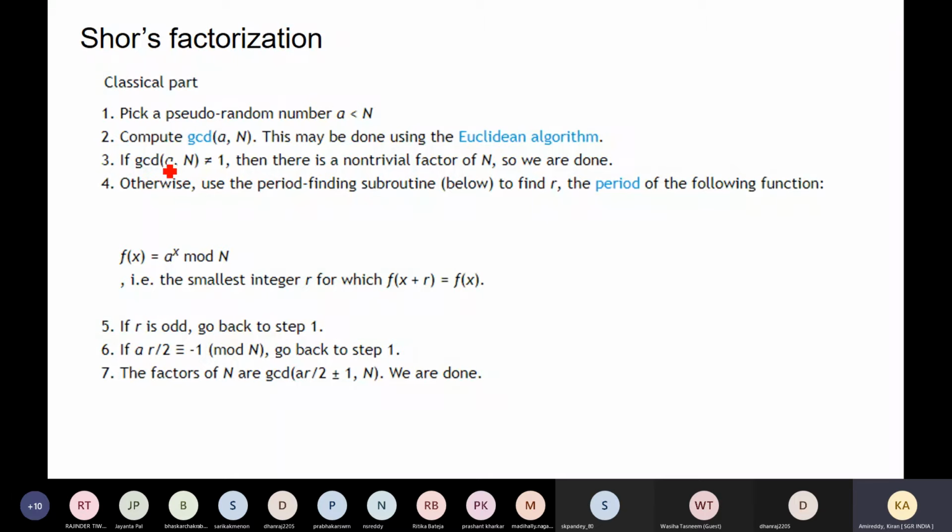Then if that common divisor is not equal to 1, then a shares a factor with n. We are just checking here whether a is possible as a factor of n.